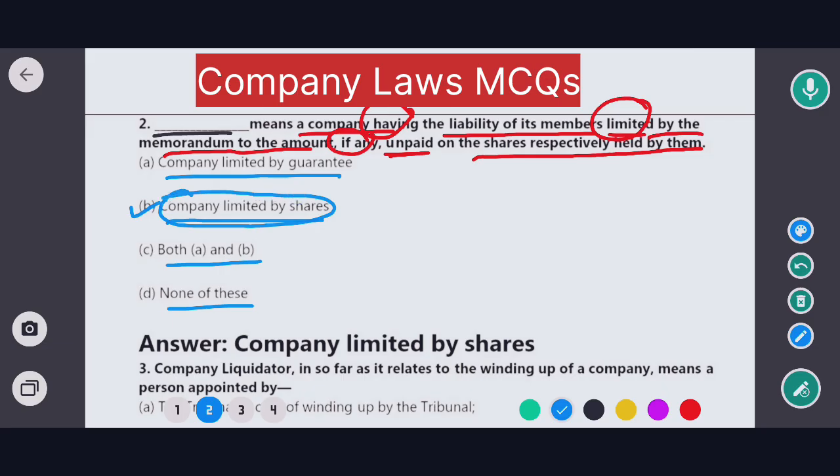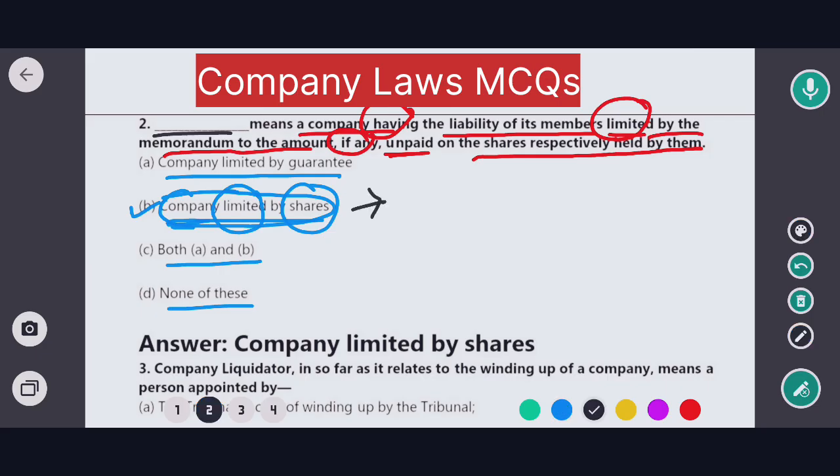So first of all we have to understand what is company limited by shares. Company limited by shares is a type of company where the shareholders' liability is limited to their investment in the company. They cannot be held personally responsible for any debt or liabilities beyond the amount they have invested.